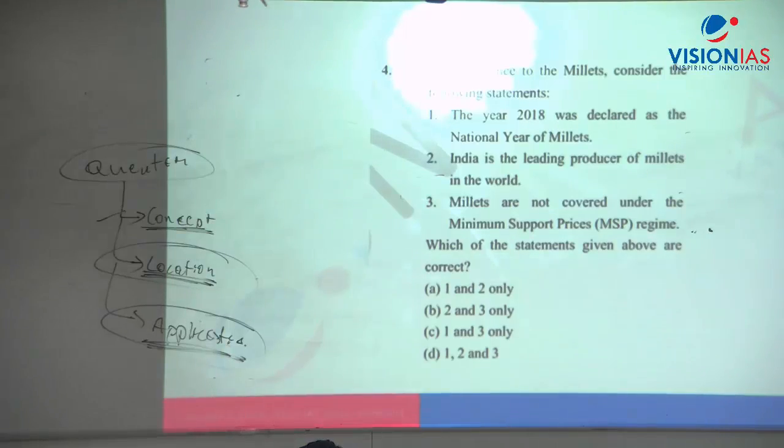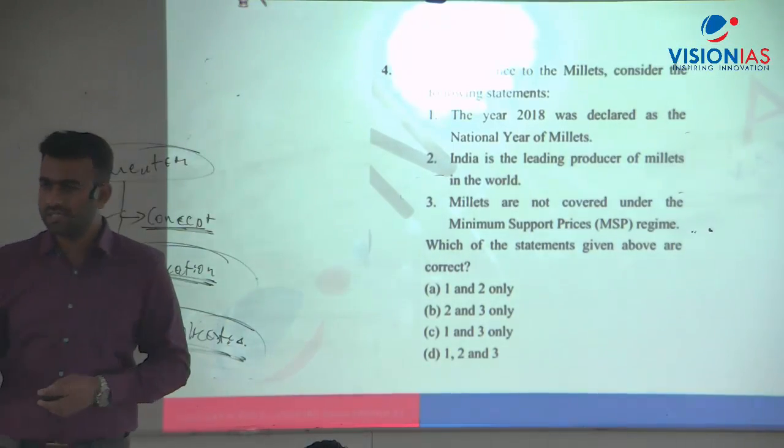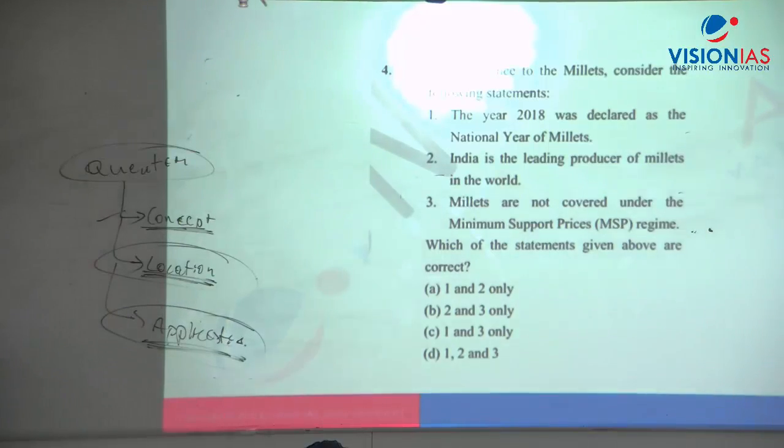Second one, India is the largest producer of millets in the world. This is also correct. As I said, the conditions are mainly arid and semi-arid, where water is less, even the soil is a bit dry, red soil, even yellow soil, these kinds of soils which are not good for other kinds of intensive cultivation. And the third one, millets are not covered under the MSP regime. No, these three millets which I said, bajra, jowar and ragi, are covered under MSP also. So the third statement is wrong.